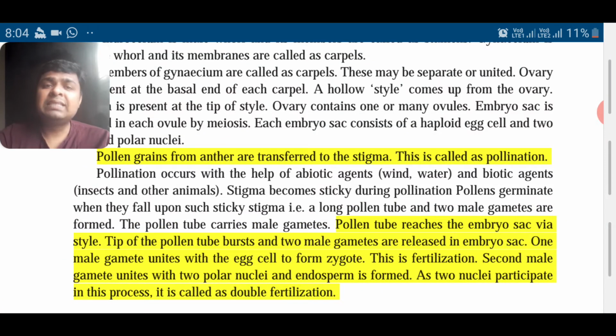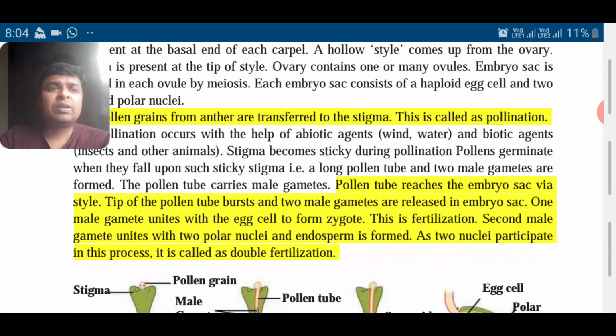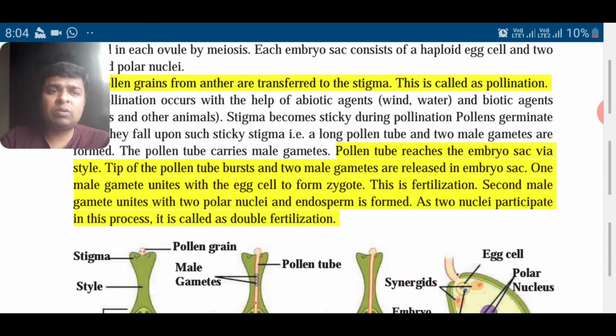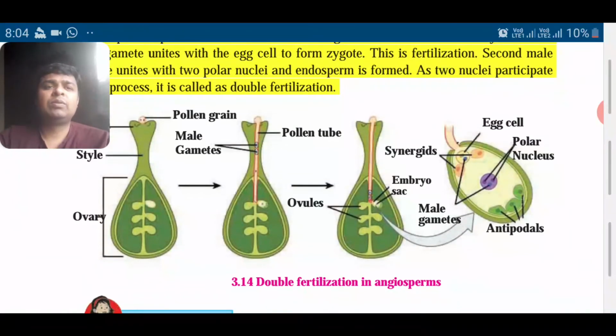Stigma becomes sticky and pollen germinates, and this pollen tube goes inside. It carries the male gamete. Pollen tube reaches the embryo sac via style, and bursts open to give out the male gamete, and it fuses with the female gamete. This is fertilization. Now the second male gamete unites with the two polar nuclei and endosperm is formed. As two nuclei participate, this is called double fertilization. तर यालाच आपण म्हणायचं double fertilization. Look at the diagram and understand it.